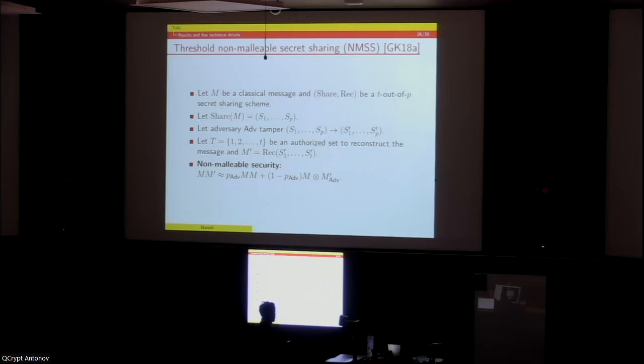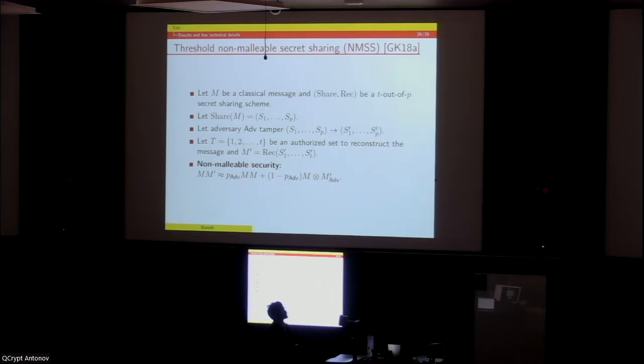Right. So now let's go to our application of non-malleable codes, which is non-malleable secret sharing. Non-malleable secret sharing is defined in Goel and Kumar's work.